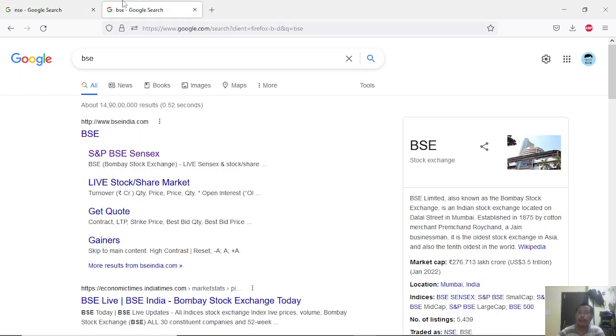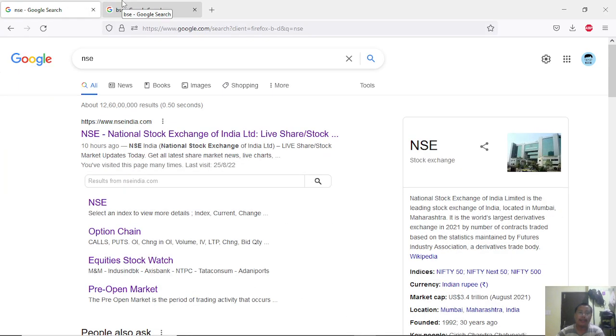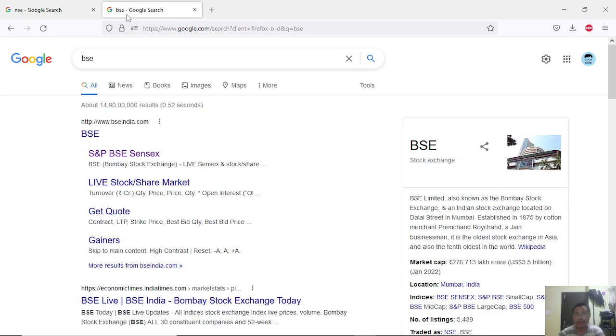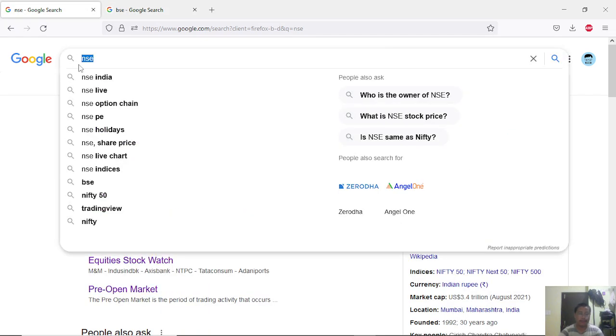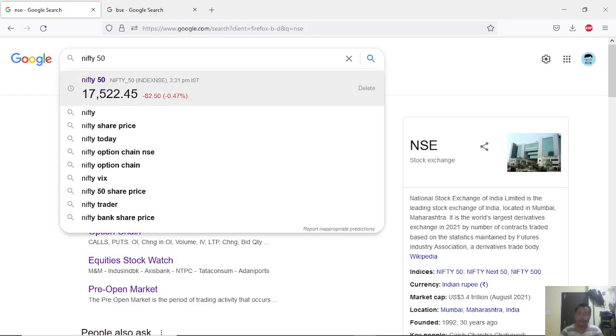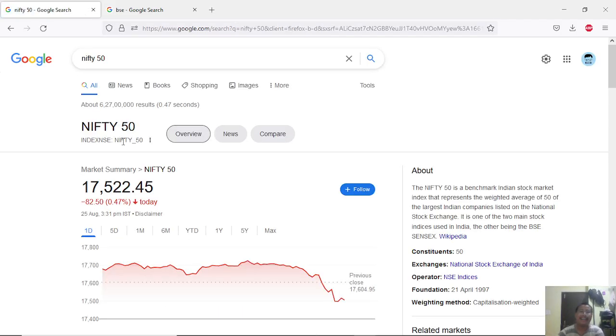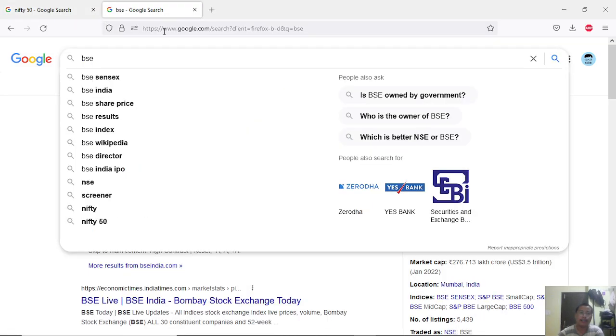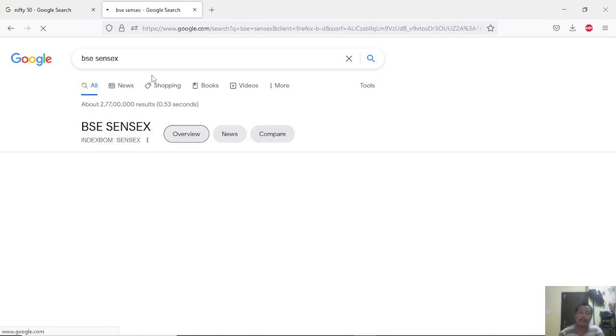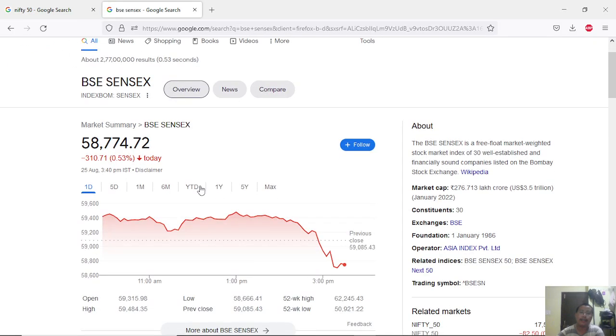In this there are indexes. NSE has its own index and BSE has its own index. So what is an index? An index is just a type of number, a list. In NSE we have Nifty 50 as the index. Nifty 50 means a list of the top 50 companies listed inside the National Stock Exchange of India, whereas on BSE, Sensex 30 is the top 30 companies listed inside BSE.